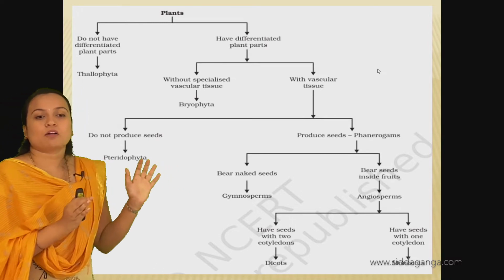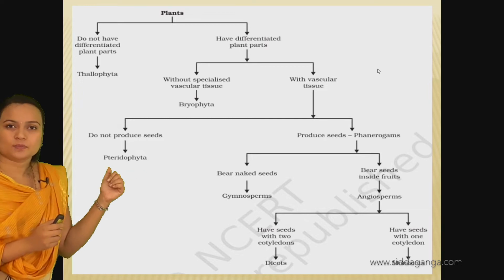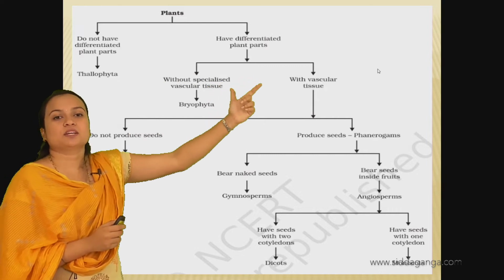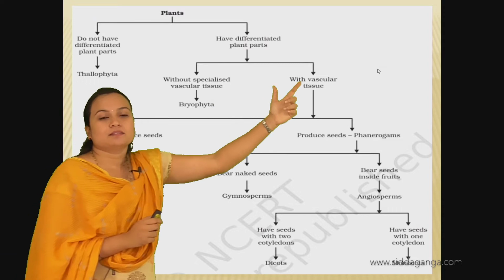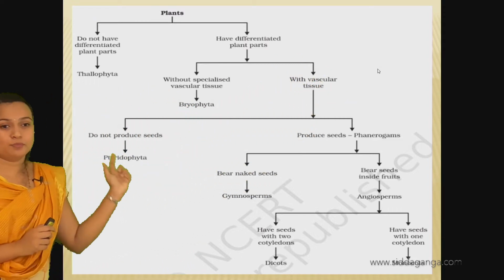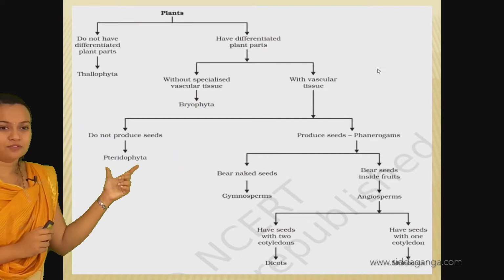If they do not produce seeds, they are categorized under pteridophytes. So pteridophytes have differentiated body parts and vascular tissue, and they do not produce seeds. These are the characteristics of pteridophytes.